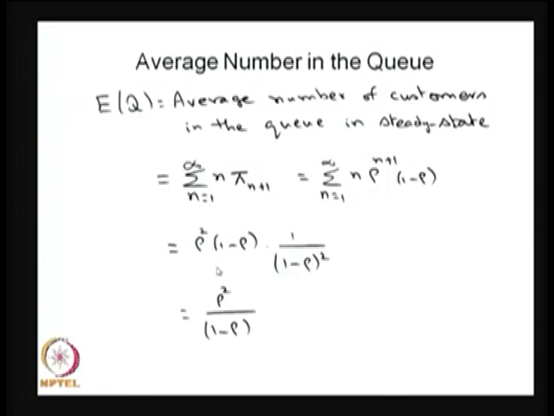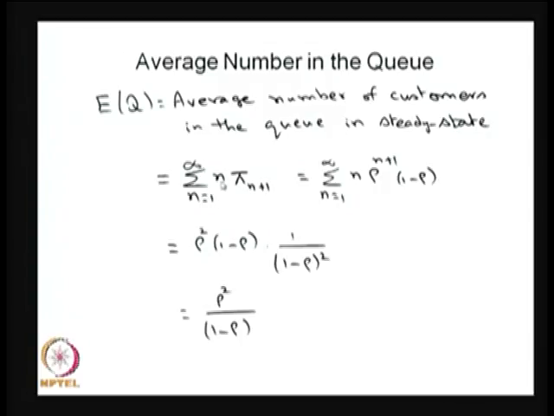Also one can find the average number in the queue. So, the letter Q is a random variable, and here we are finding the expectation of Q, that is the average number of customers in the queue. That means before getting the service, how many customers are in the system? We have only one server in the system, and whenever the service is going on, all other arriving customers will be queued.